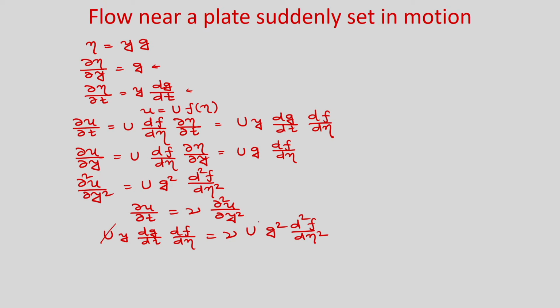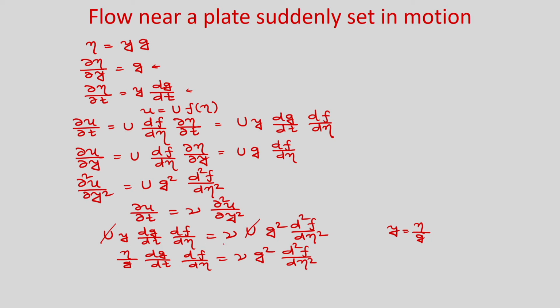So, both sides u is there. So, you can cancel, and you can see y, you can write eta by g, right. Y is eta by g. So, here you can write eta by g dg by dt df by d eta is equal to nu g square d2f by d eta square.